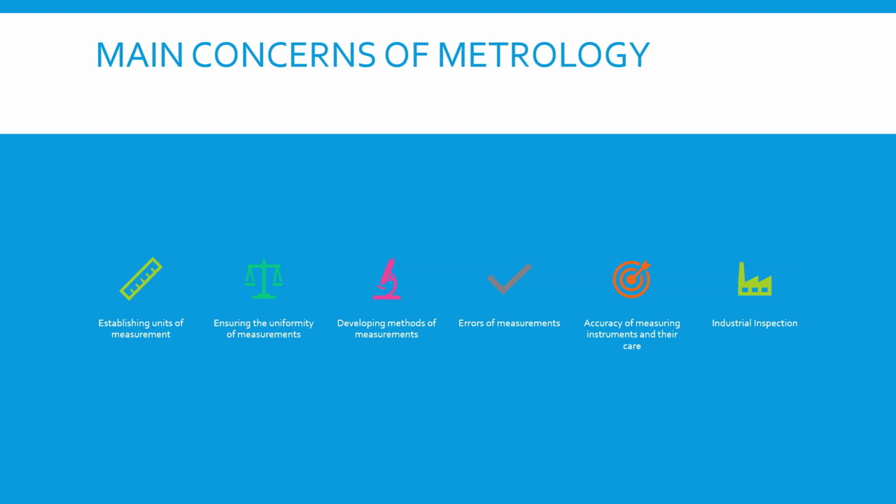The main concerns in metrology are establishing units of measurement. Like we were talking a minute ago, length, a half inch. The unit of measurement would be the inch. A foot would be a unit of measurement. Ensuring the uniformity of measurements.